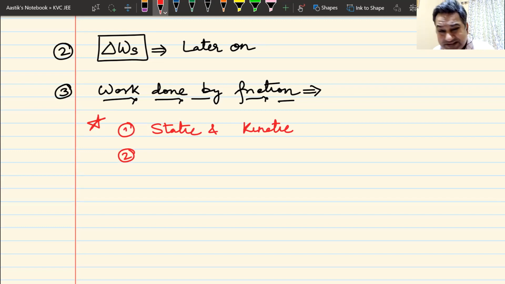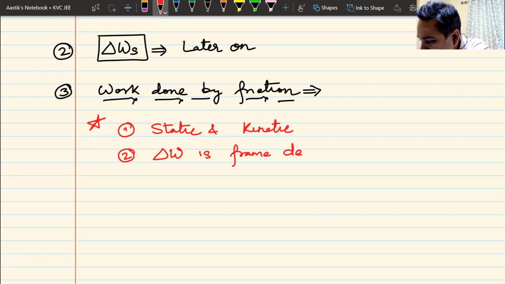Number two, you must remember work done is frame dependent. Do you remember this frame dependent? We discussed it in the last class. Work done is force dot displacement.